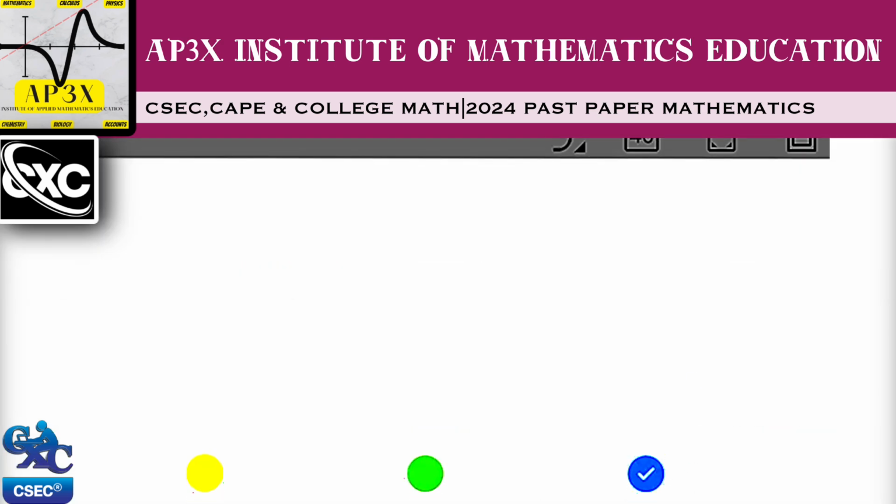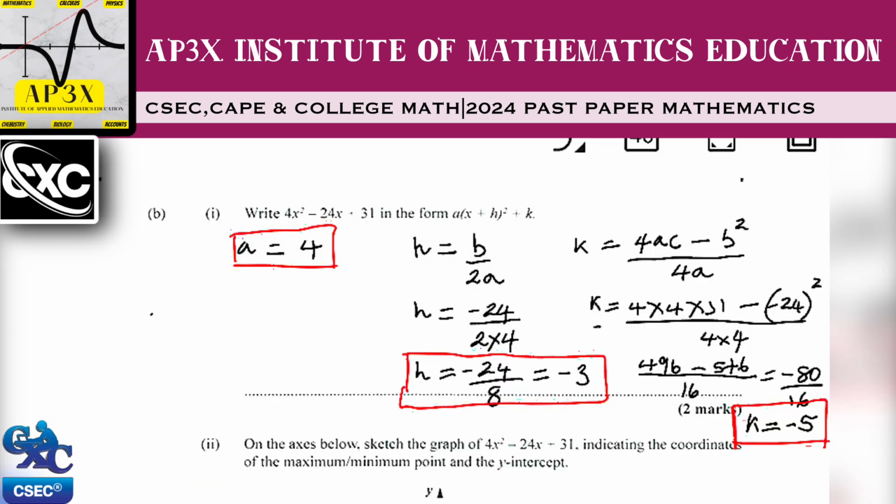Now with that, we can draw a conclusion by saying that the expression given, 4x squared minus 24x plus 31, is in fact identical to, and as they say here, place the value of A, which we know is 4, so that's 4, open bracket, x will remain as x, but then the h value we had calculated is minus 3. And so K works out to be negative 5. So we have a negative 5 at the end.